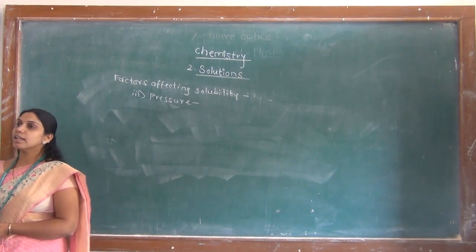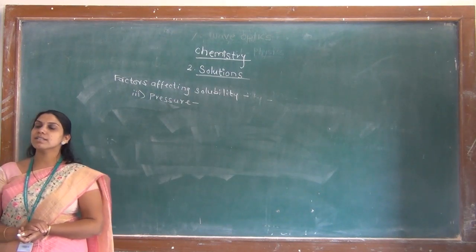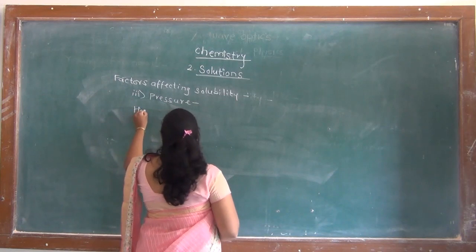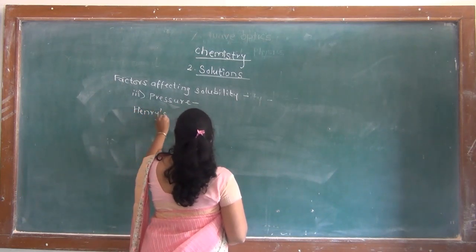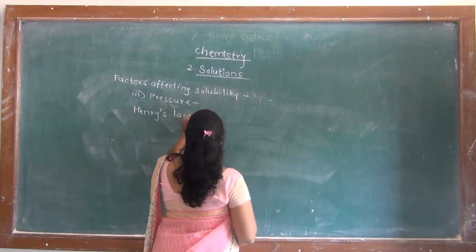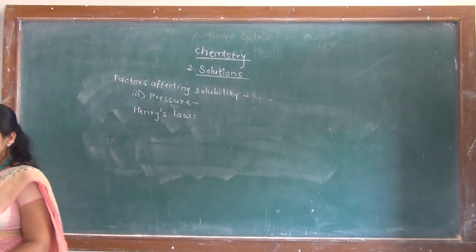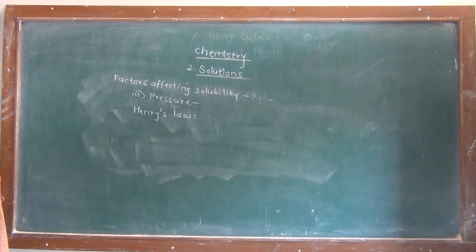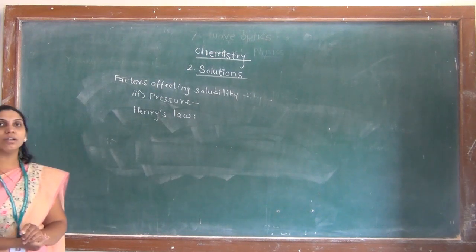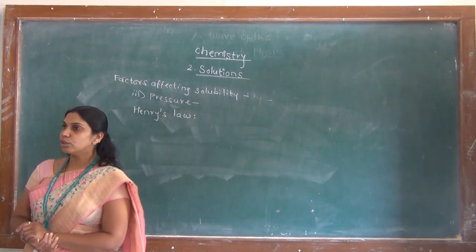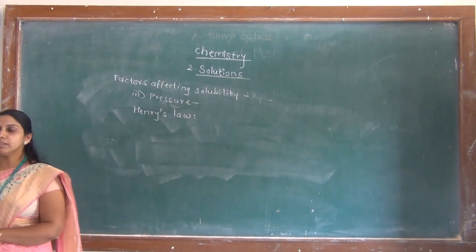For that, there is one law called Henry's law. This Henry's law gives the relationship between the effect of pressure on the solubility of gas solute. We will study its statement.